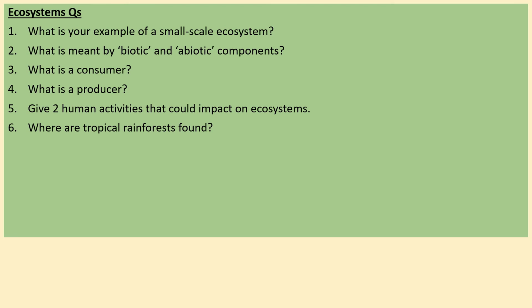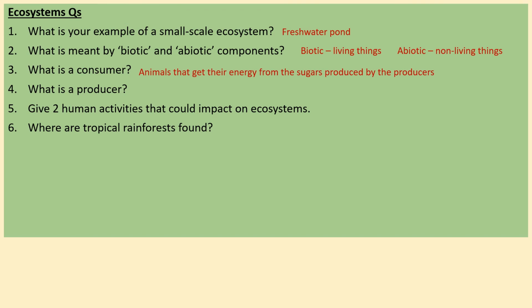We'll now go through the answers to the ecosystems questions. So number 1, your example of a small-scale ecosystem should be a freshwater pond. Number 2, what is meant by biotic and abiotic? Biotic simply means living things, and abiotic means non-living. As long as you've got that the right way around, you can have the point there. So a consumer is an animal that gets their energy from the sugars produced by the producers. So you've got to include the concept of energy in there. You don't necessarily have to talk about sugars, but as long as you've got energy in there, you can have that point. And you've got to say that they get that energy from the producers.